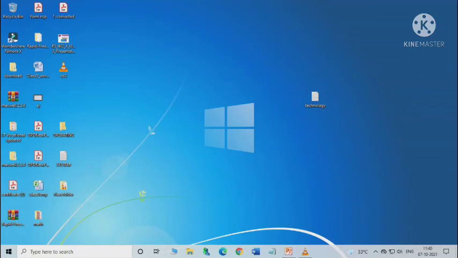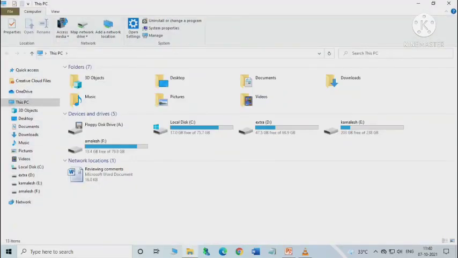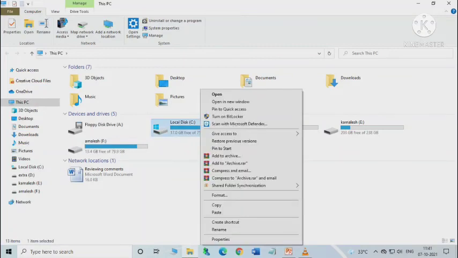Got it? Now we'll learn how to remove temporary files. Sometimes our computer may be very slow and you might be getting disk errors. It can happen due to temporary internet files that need to be deleted from our computer regularly. So if you want to delete temporary files, go to This PC and click on it. The This PC window will open. Here you will get a list of drives installed on your computer.